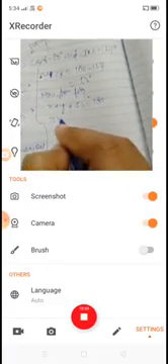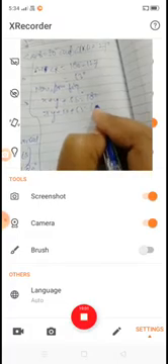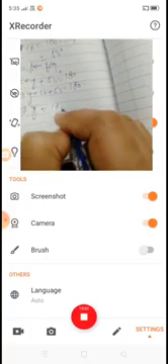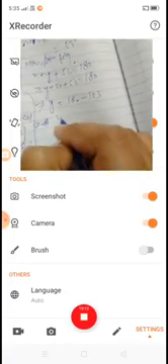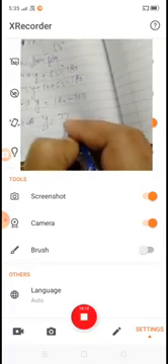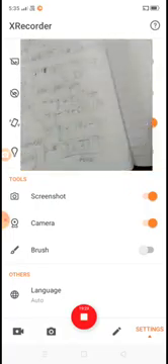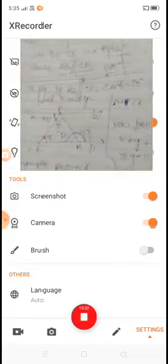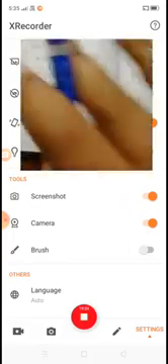The value of X is 50, so 50 plus 53 is 103, and angle Y is equal to 180 minus 103, which is 77 degrees. So the value of Y is 77 and the value of X is 50 degrees. This is the solution. Okay, so dear students, you solve that type of question in this way.